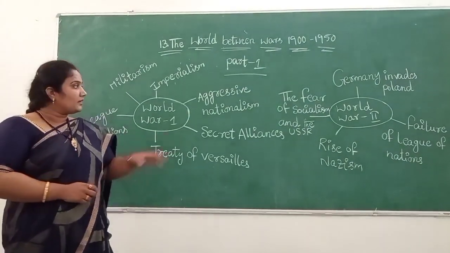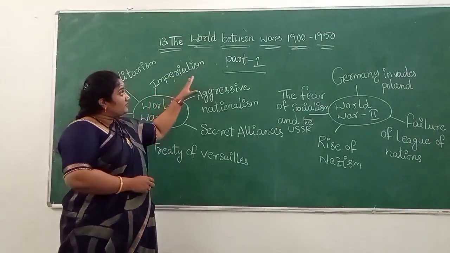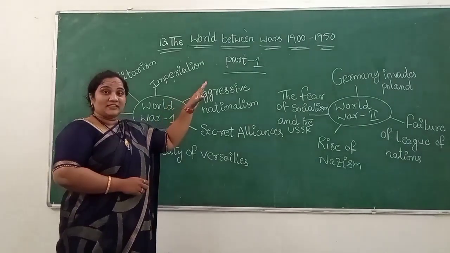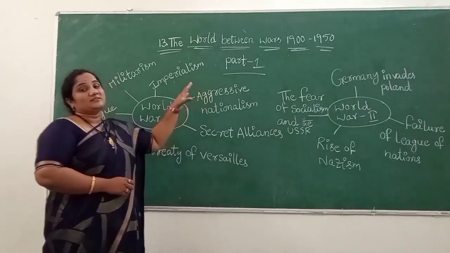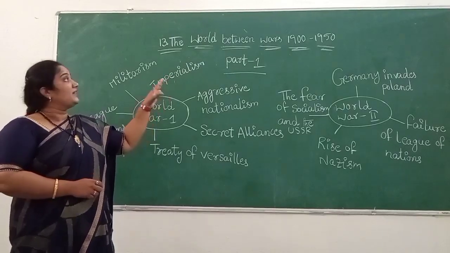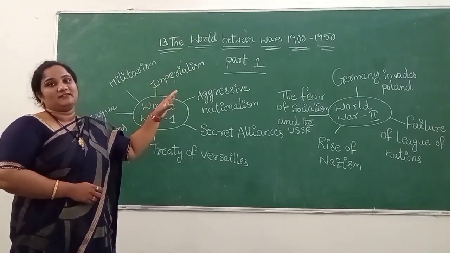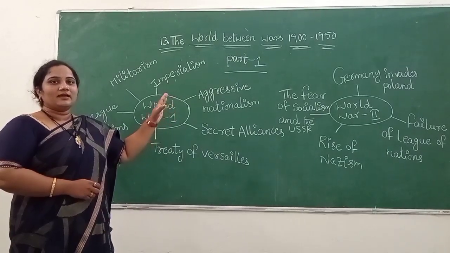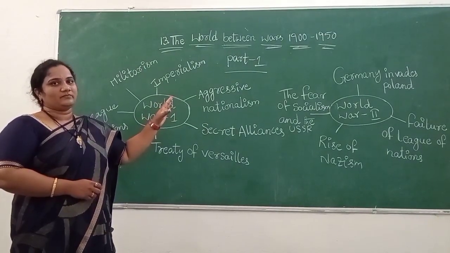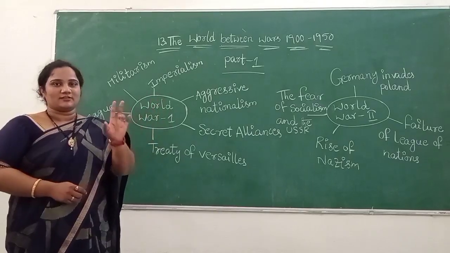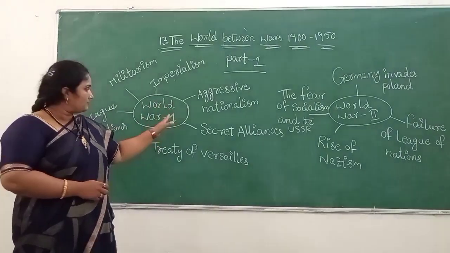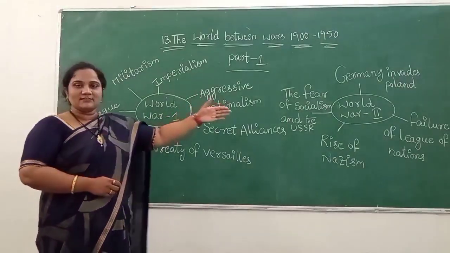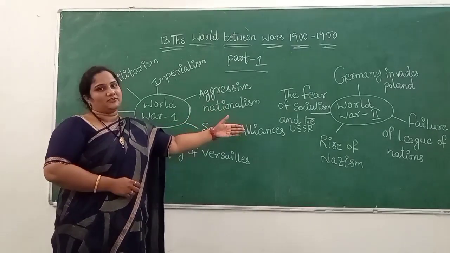So, the period between the wars was 1900 to 1950. During the period of 1900 to 1950, the entire world witnessed the great wars, the two great wars. The one is the First World War, the other one is the Second World War.